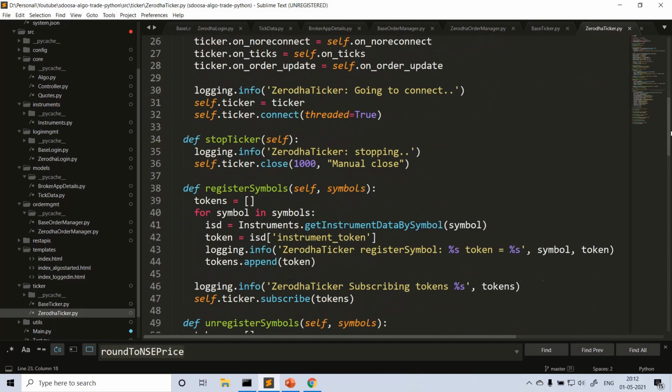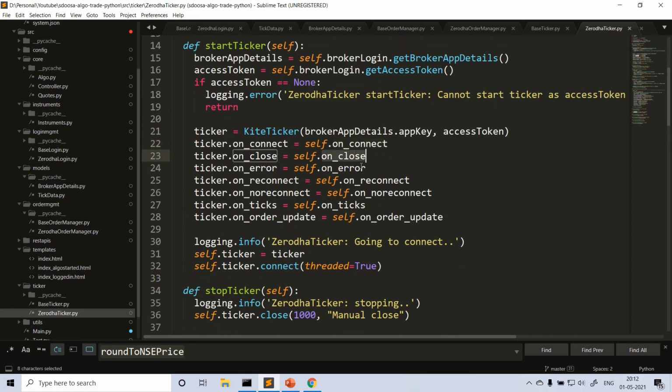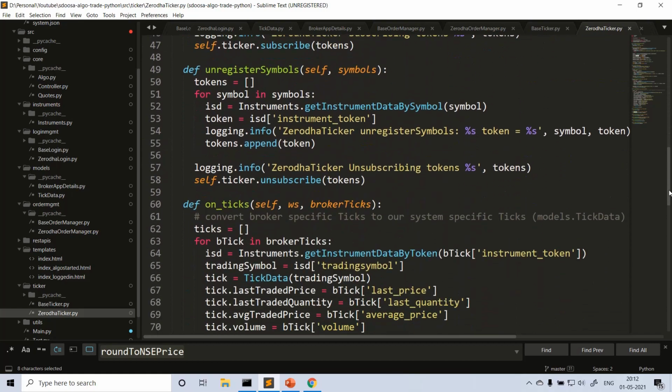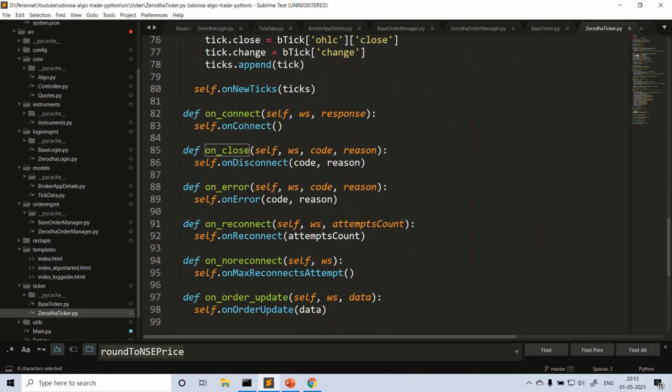These functions are generally different for each broker, correct? That's why I wrote different functions here for on connect and so on. Whenever they are called, I'm calling the common function of the superclass. Whatever common functionality there is, you don't need to write it in each derived class. That's why I define these methods in the common base. I'm just calling all of them: on connect, on close, on disconnect, on error, on reconnect, each calling the superclass.